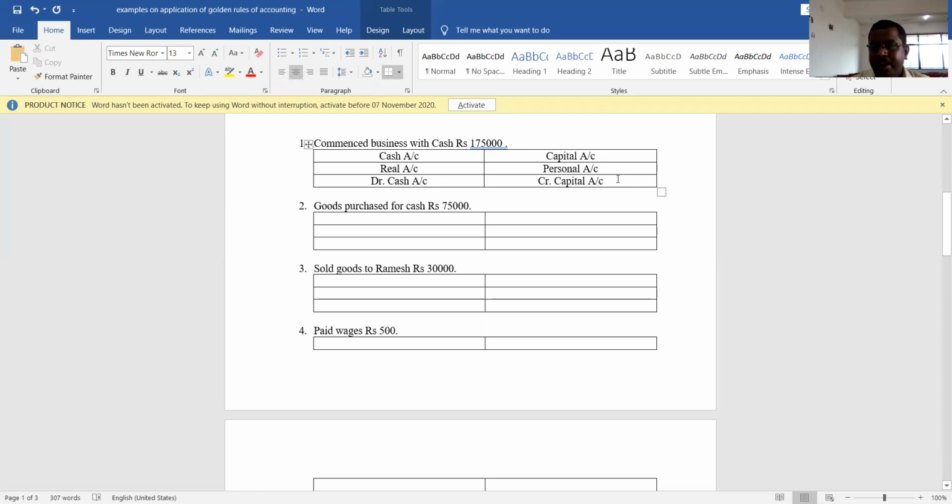He is the giver, right? Cash invested into the business, he is the giver. So which account should be credited? Capital account should be credited. So this is how we need to apply these golden rules of accounting. Let us move to the next example.